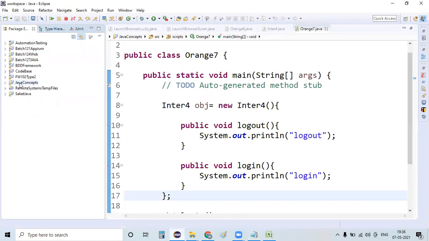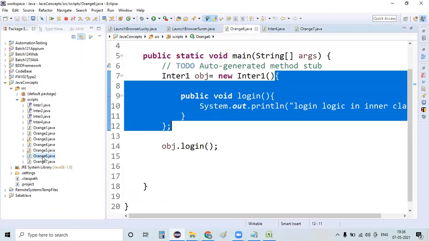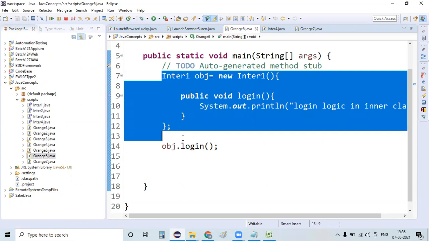Okay, fine. Earlier we created an anonymous inner class which implements a functional interface. Inter1 has only one method, the login method, which is why we call it a functional interface, and this is the implementation.